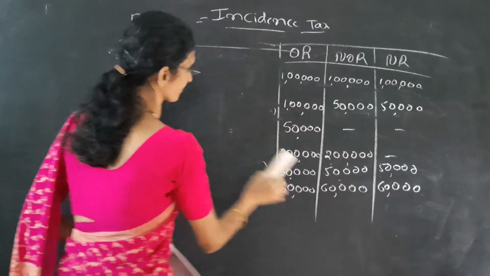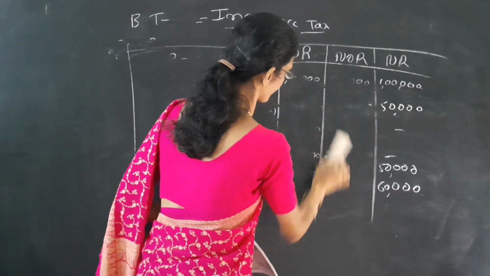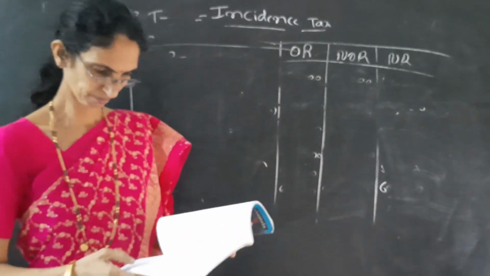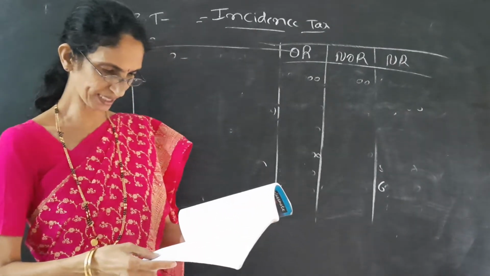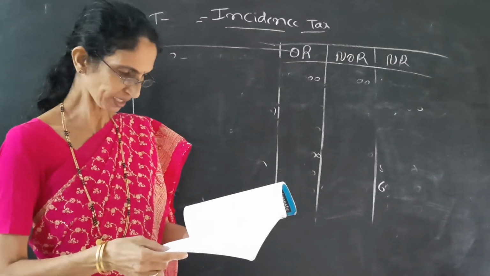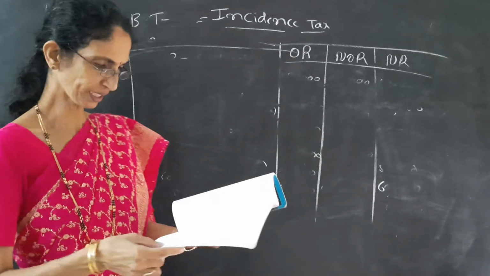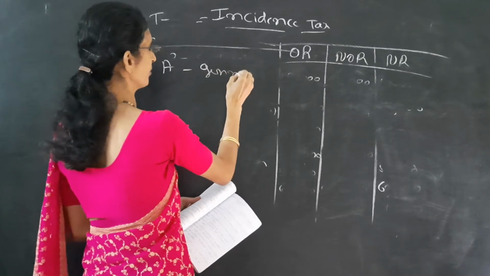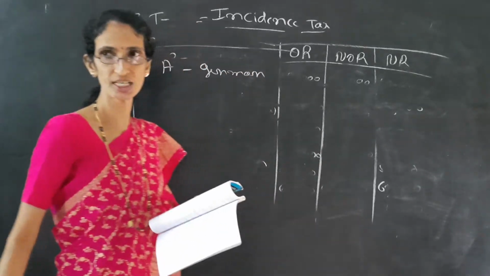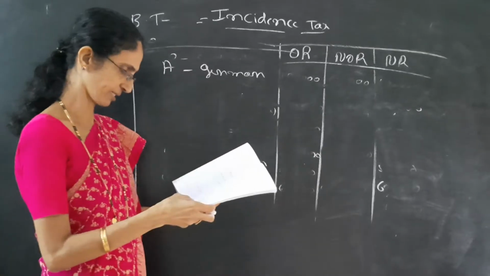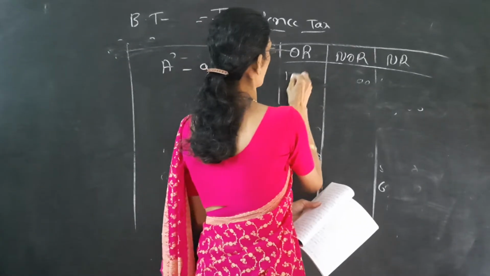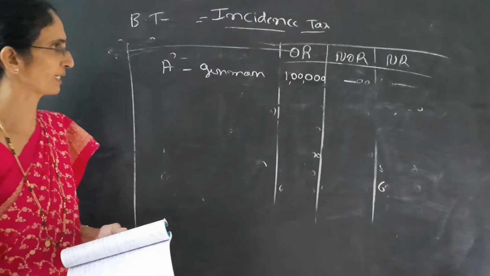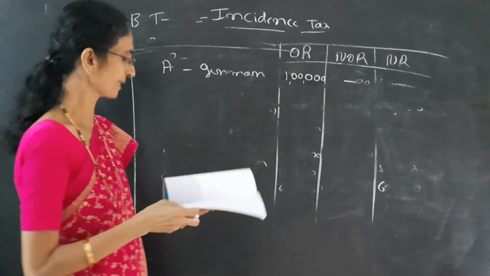Next one is income from agriculture in Germany, rupees 1 lakh. Within bracket it is given all spent for education. Agricultural income in Germany is foreign agricultural income. If it is India, it means dash, dash, dash; if it is a foreign country, the first column is yes. So the amount is 1 lakh, and we write it in the first column only, because in the hands of an ordinarily resident it is taxable, and in other hands it is dash, dash. Not at all taxable.